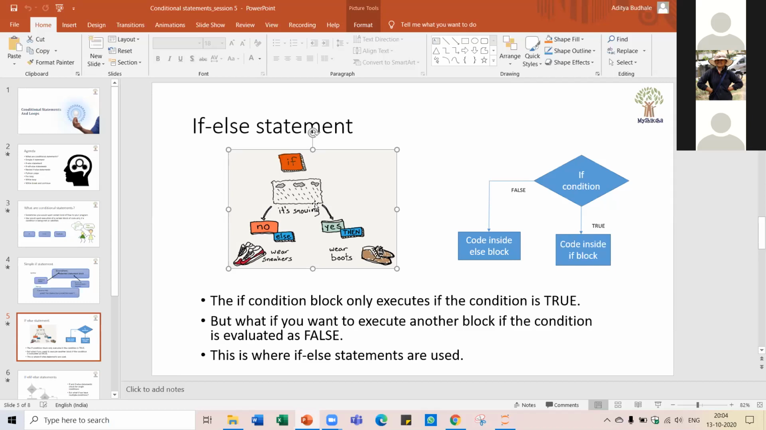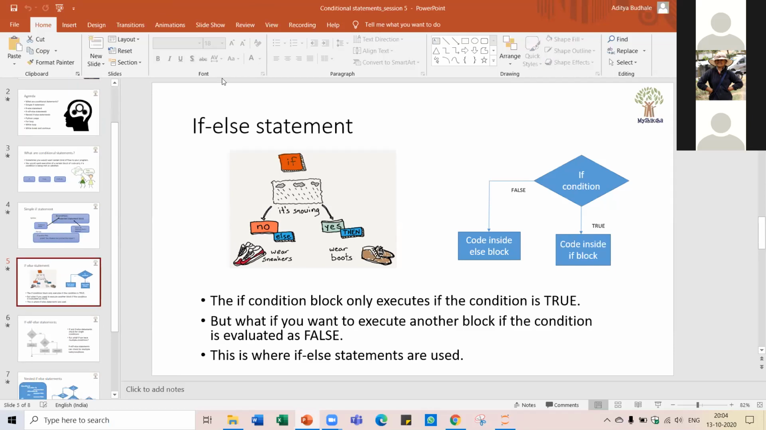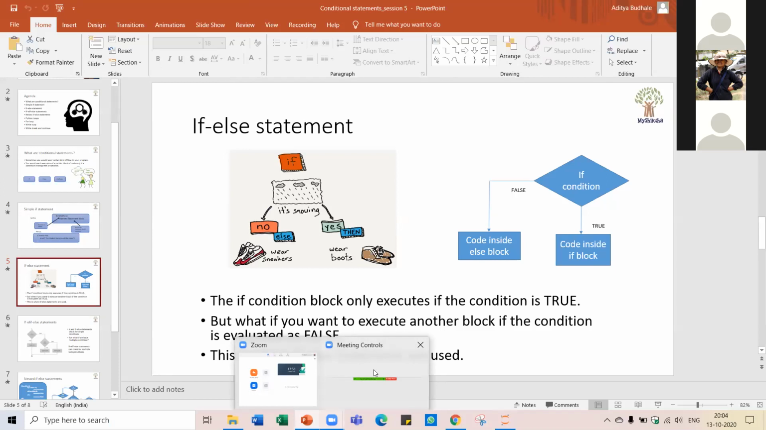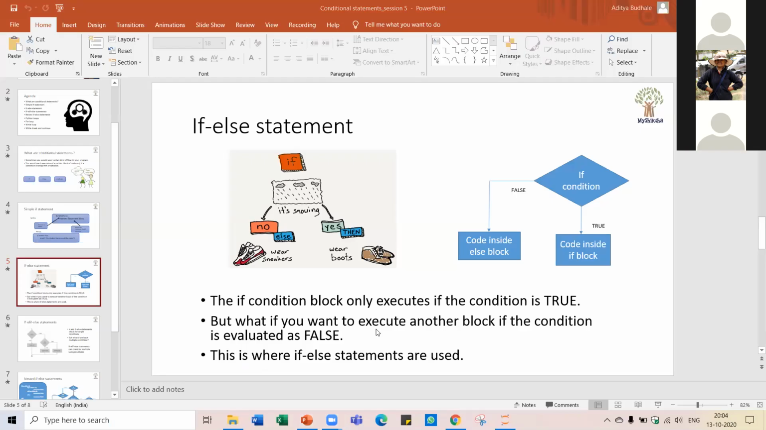We will see the syntax separately in the Jupyter notebook, but try to understand the concept over here, why are we using if else, or why are we using if? Any questions? Okay, no questions. Let's move on.